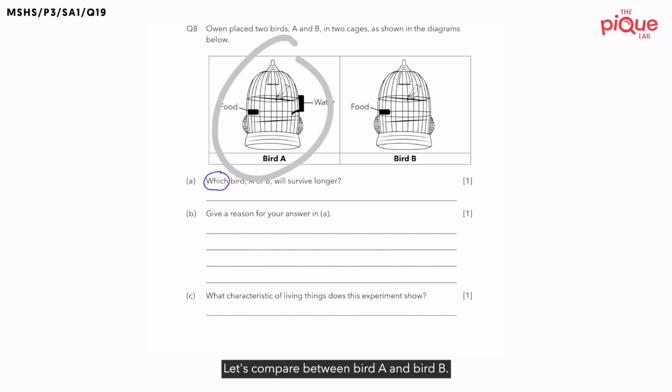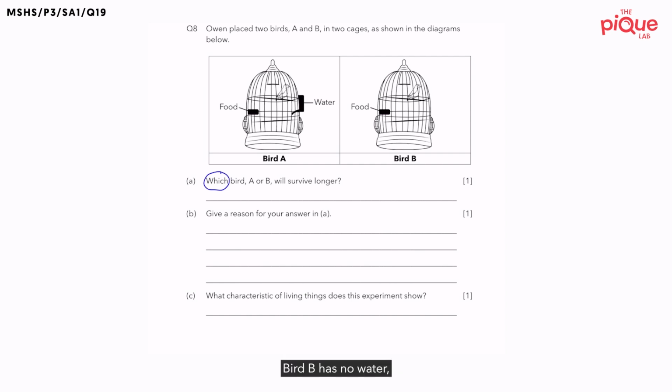Let's compare between bird A and bird B. Do both birds have air, food, and water? Can you spot what is the difference? Bird B has no water, while bird A has water. Now, since bird A has water, which bird will survive longer? Bird A.